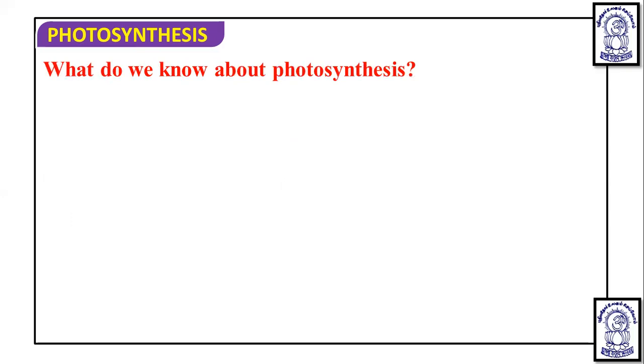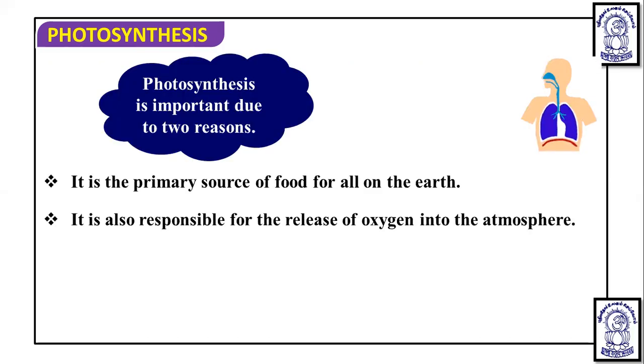So what do we know about photosynthesis? That first we have to understand. Before that, dear students, we remember that photosynthesis is considered an endergonic process. It is endergonic, or we can say endothermic process, because here sunlight is used as a source of energy and energy is going to be used.